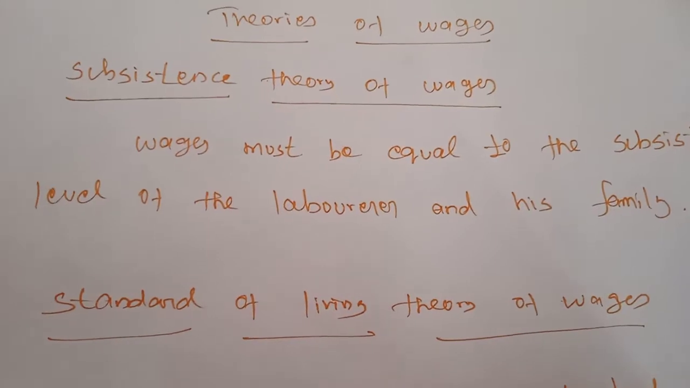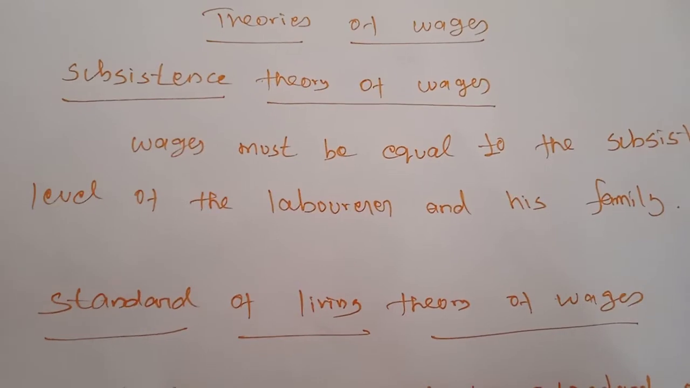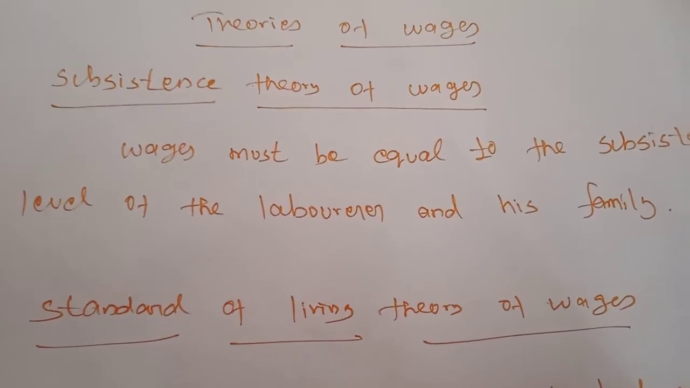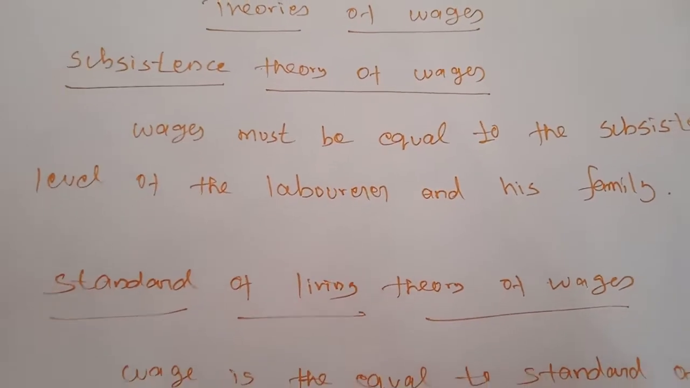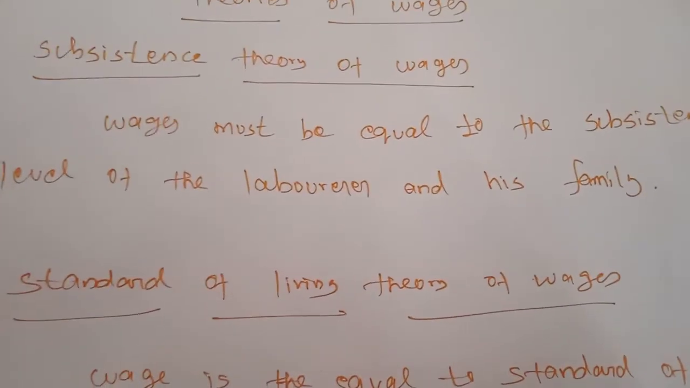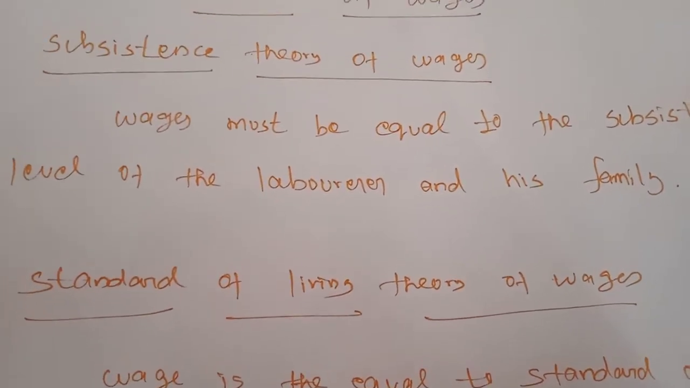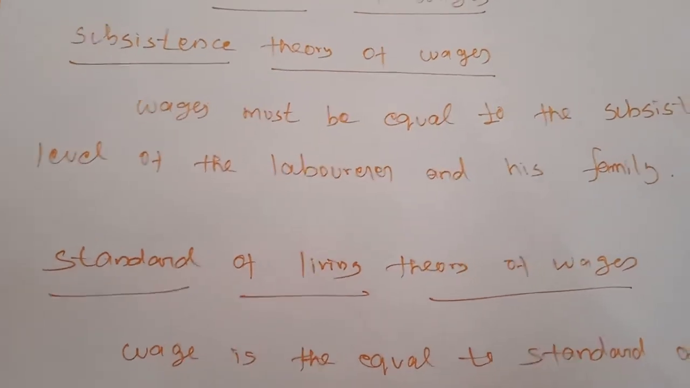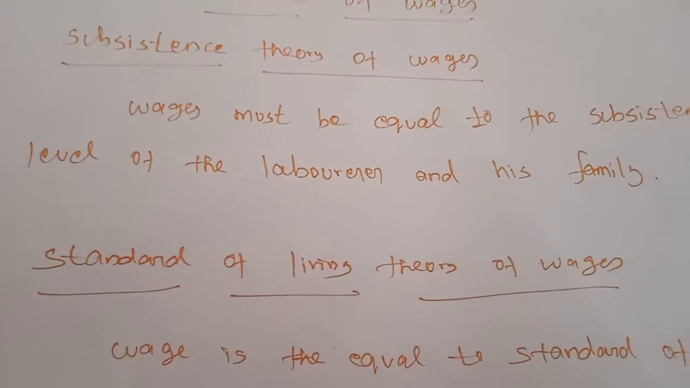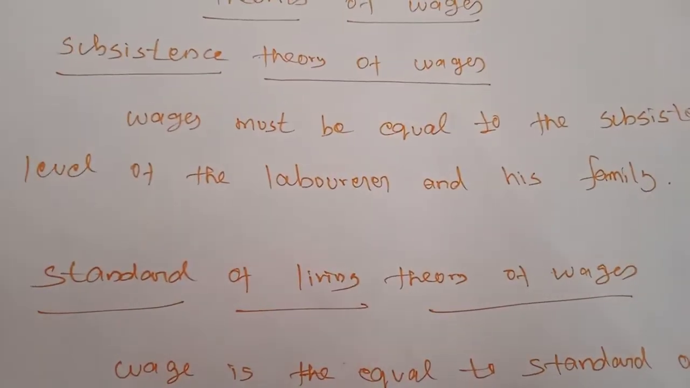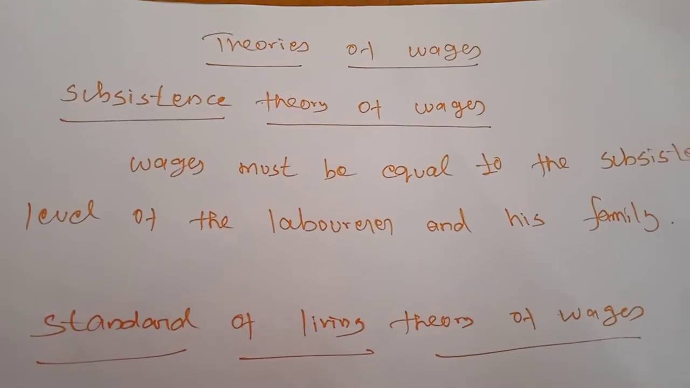So what is the meaning of subsistence level? Subsistence means the minimum amount of food, clothing and shelter which workers and their family require for existence. If the laborer and his family want to survive in this world, they need some amount of money. So the wages must be equal to that amount of money only. When they go to work, they will get some wages, but the wages must be equal to their subsistence level.